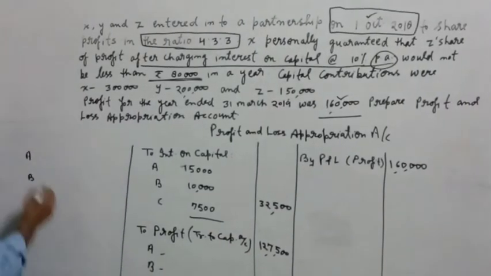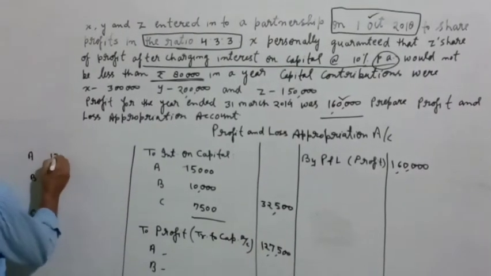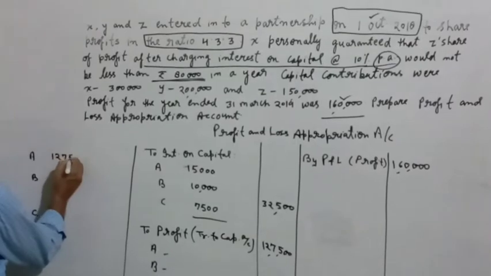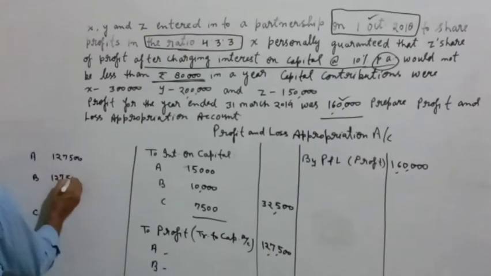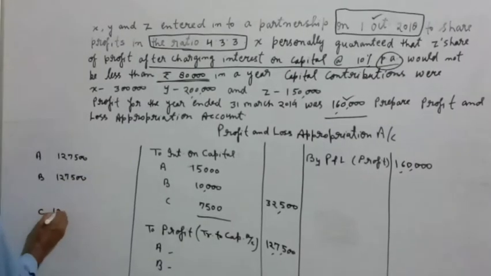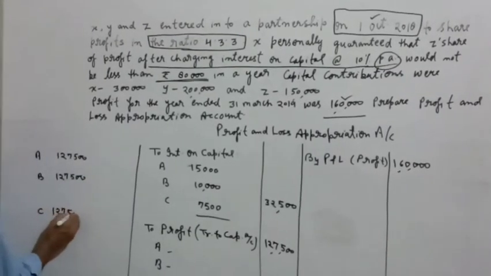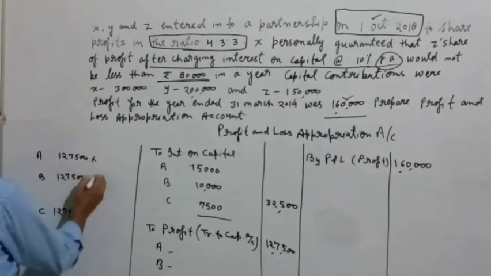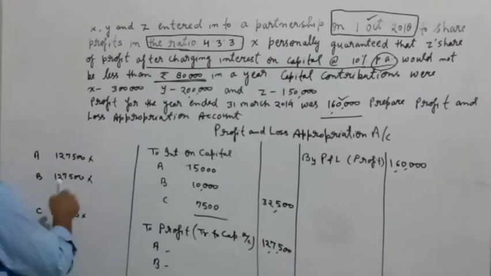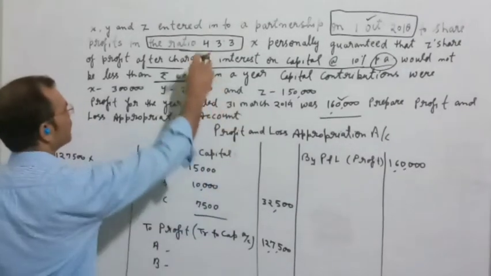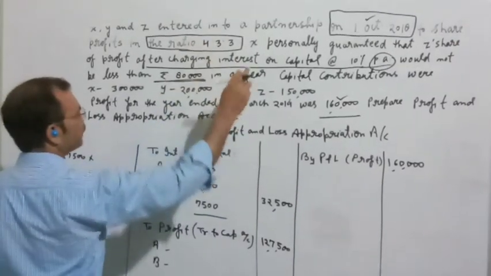After doing this, the amount 1,27,500 we will write here in the working note, and after writing here we will distribute this profit among the partners in the ratio 4:3:3.